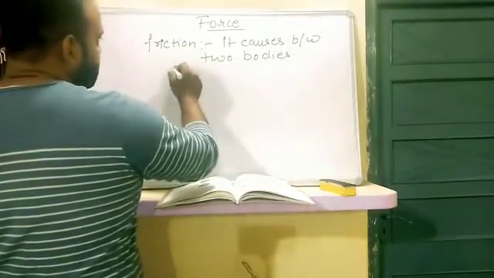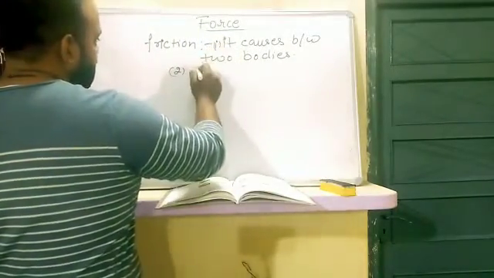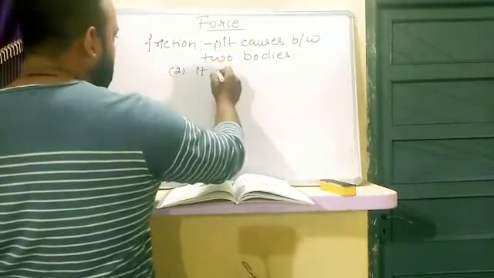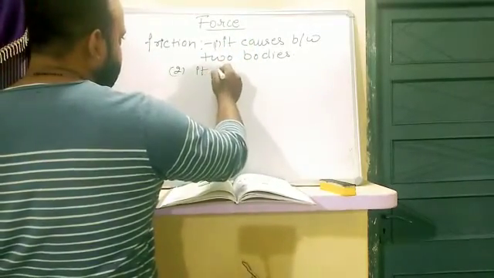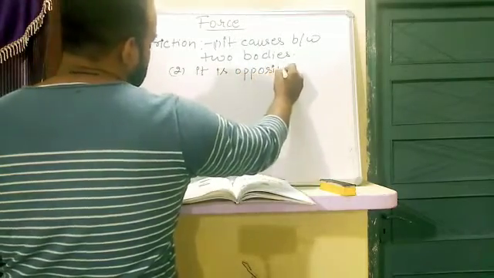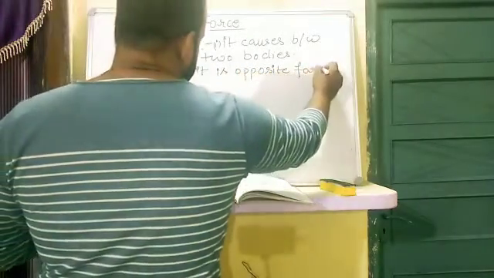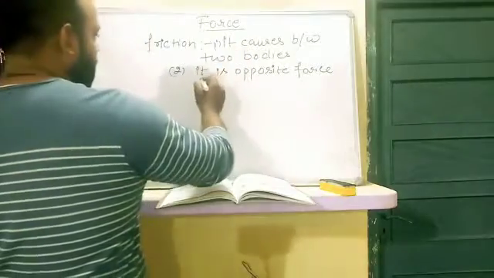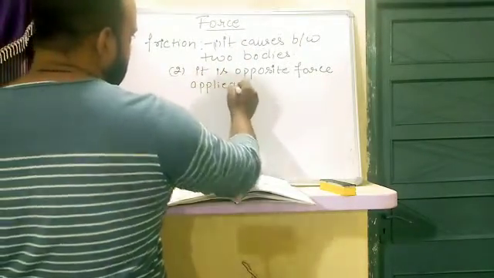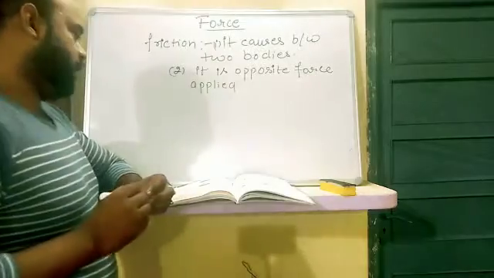The second thing is that it is an opposite force to the force applied.